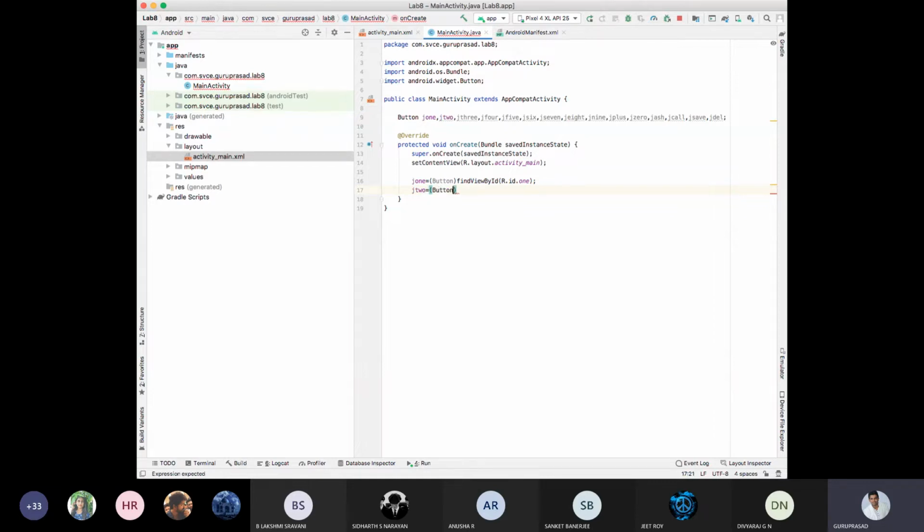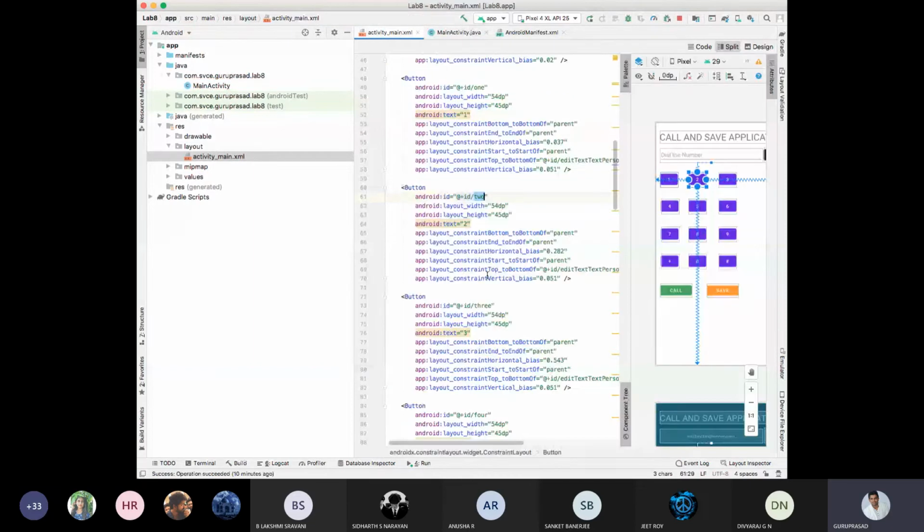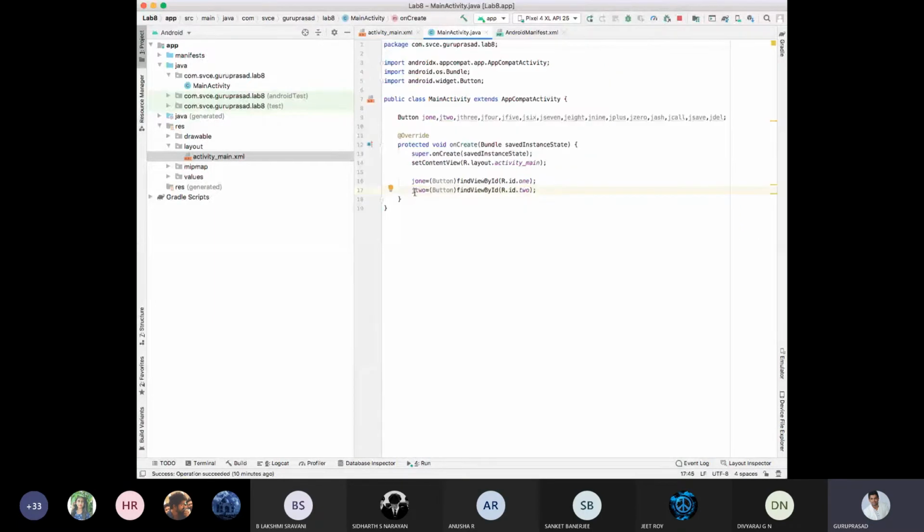Can you see this here? You need to remember carefully. If you integrate 3 with your 2, then it is gone. This 2 is integrated with your Java 2. Similarly, I'll just copy paste this for 2, 3, 4, 5, 6, 7, 8, 9, plus, 0, hash, call, save, delete.